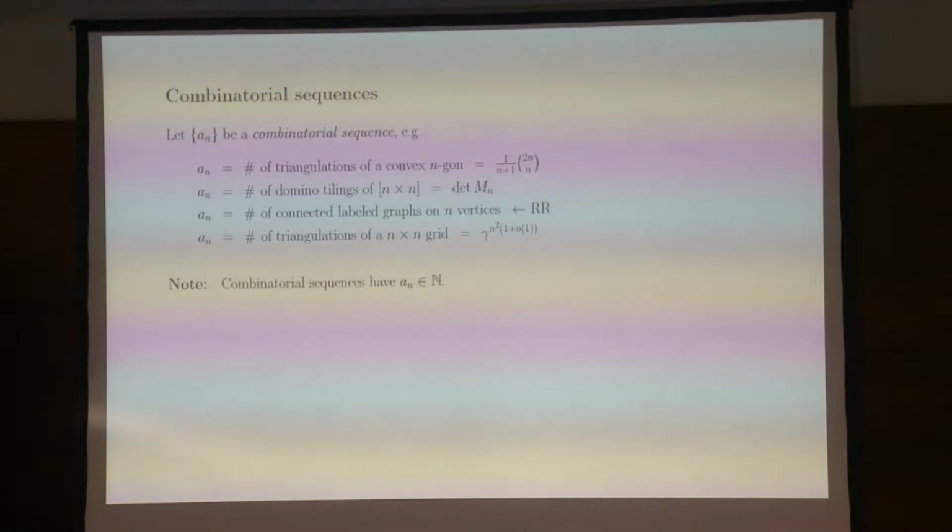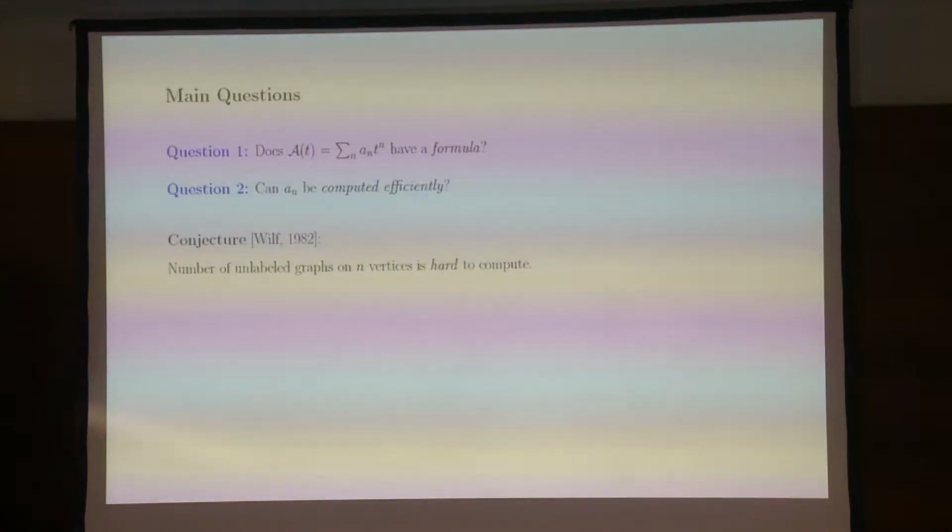I'm just going to denote all sequences a_n, and they're going to be combinatorial sequences of the type, for example, the number of triangulations of an n-gon, or the number of domino tilings of an n by n grid. So usually there's just one parameter n, and we want to understand these sequences. So some of these sequences are easy to compute. There is just a direct formula here. Some of them can be computed in polynomial time. For example, the number of labeled graphs on n vertices, there is a recurrence relation here. But the number of triangulations of an n by n grid, we don't actually know how to compute efficiently. Okay? That sounds like already a basic problem that we cannot do. And that's what I'm going to be talking about.